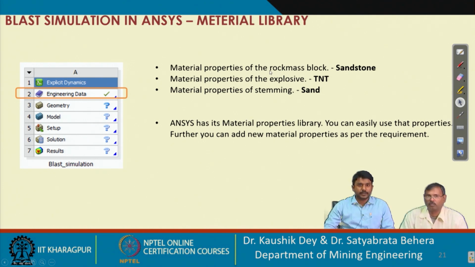Now, the next part is the engineering data. For material properties, we have taken the sandstone material properties, for the explosive it is TNT, and for the stemming we have taken the sand material properties. ANSYS has its own material properties. You can easily use those properties for your analysis. Further, if you want to add new material properties to your system, you can do that also.